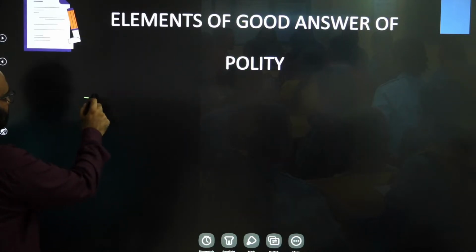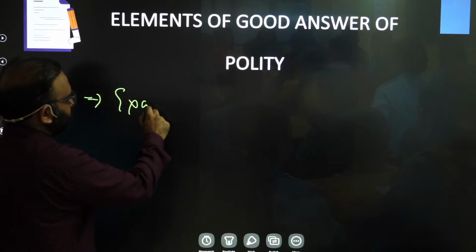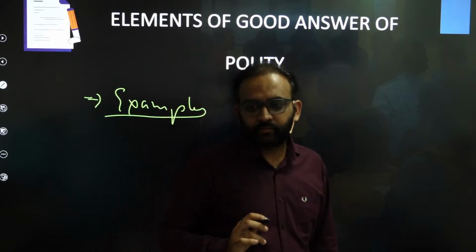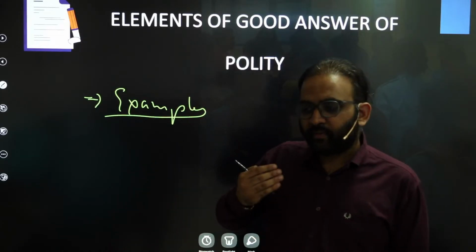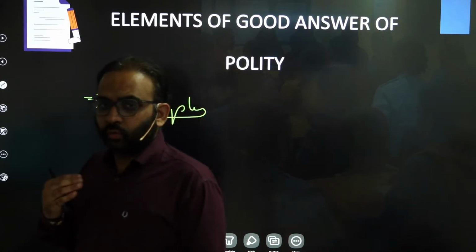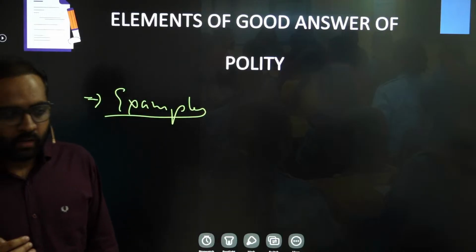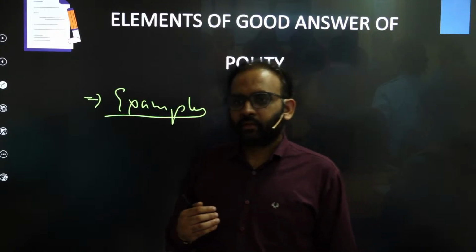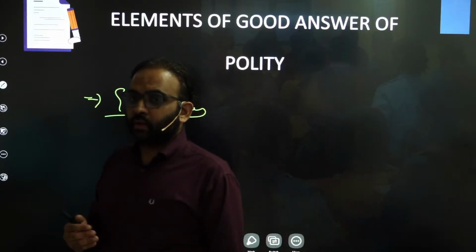Then your points should be substantiated with examples. More the examples you write, more the marks you will get. Because UPSC wants to assess you on the basis of application of your knowledge. Right? So basically UPSC is testing your applied knowledge.